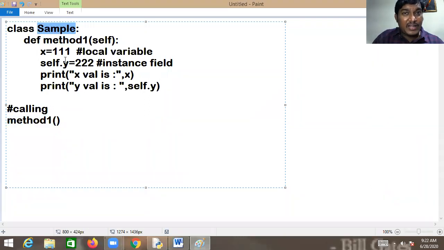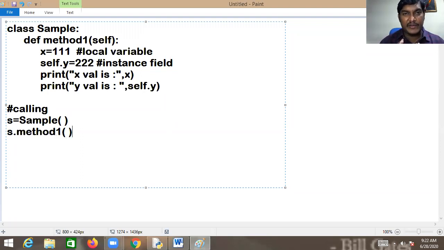If you want to access anything from the class, as per our discussion today, first you need to create an object for the class. How can I write it? s equal to Sample(). Wonderful, now the Sample object is created. After creating the object, then I have to write s.method1().